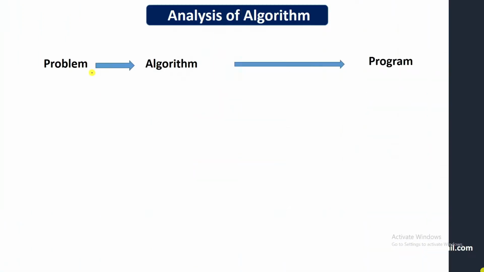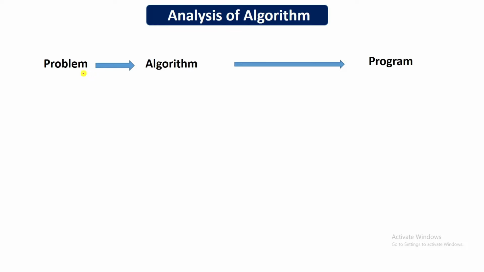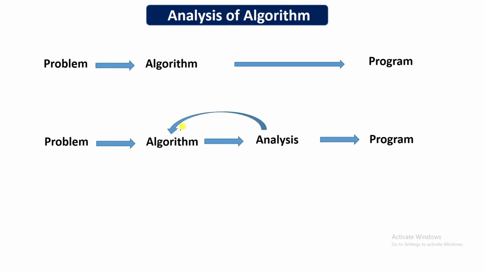So let's start. In the previous video we discussed that if we are given a problem, then we write the algorithm or the approach for this problem, and after that we write the program. This is simply a naive approach. If we do not analyze the algorithm, we can simply write whatever comes into our mind and write the program. Then we understood that it is necessary to analyze the algorithm. So after seeing the problem, we should write the algorithm, then analyze the algorithm, and then we can write the program.